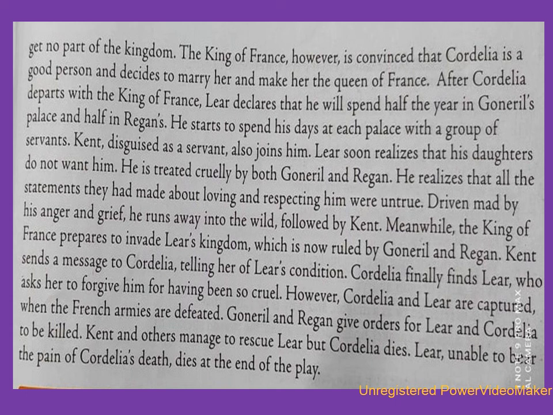Lear, unable to bear the pain of Cordelia's death, dies at the end of the play. So at the end of the play, Lear was not able to bear the pain of his youngest daughter Cordelia's death. So he also dies at the end of the play. So children, this is how the play King Lear ends, with the death of King Lear.